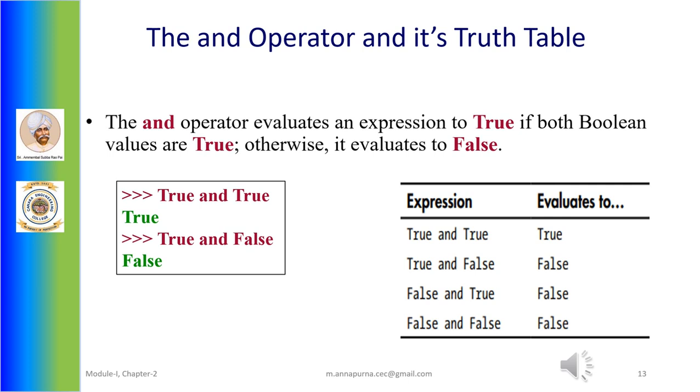The AND operator and its truth table. The AND operator evaluates an expression to true if both Boolean values or expressions provided to it are true. Otherwise, it evaluates to false.